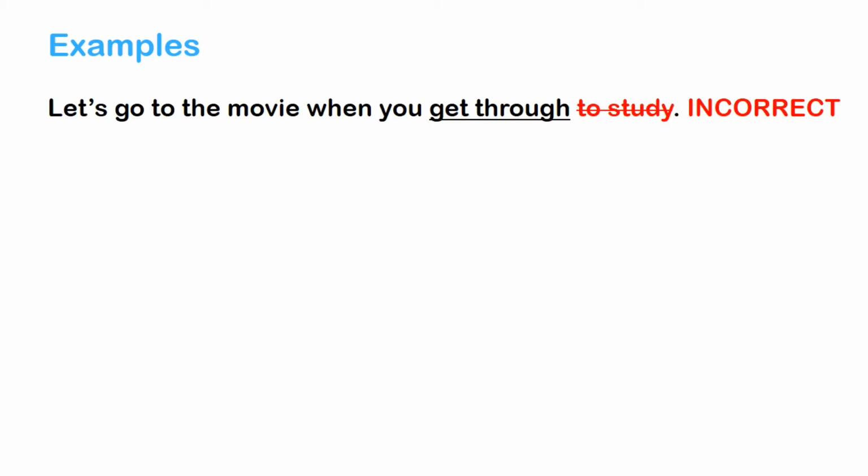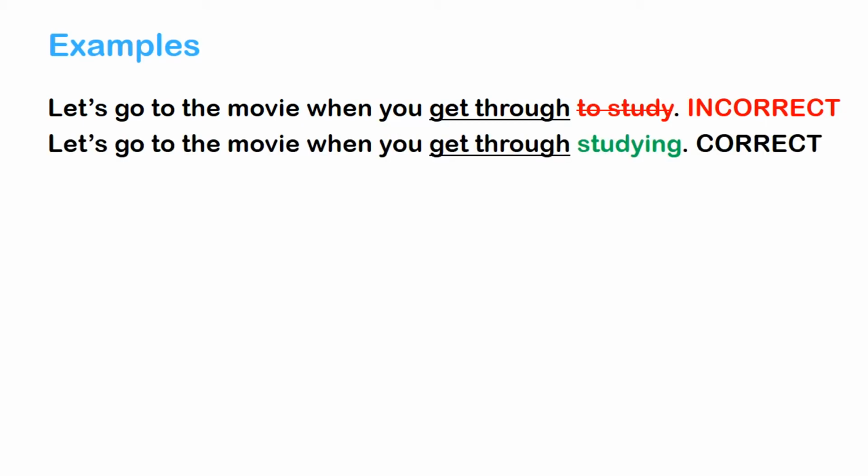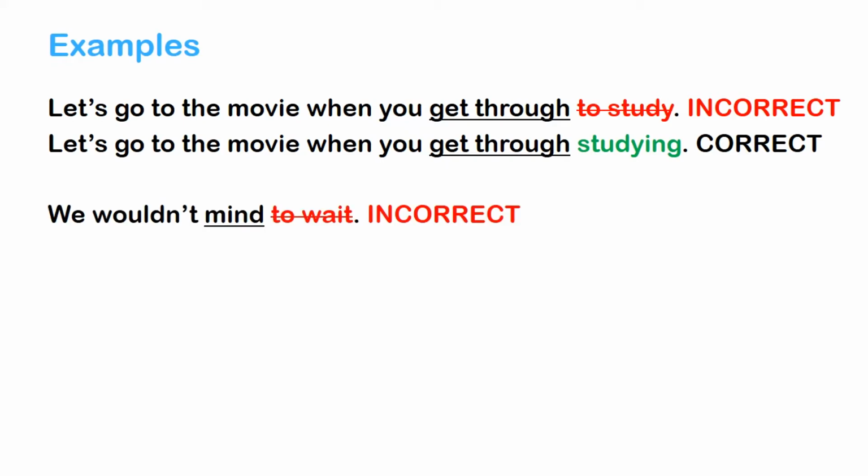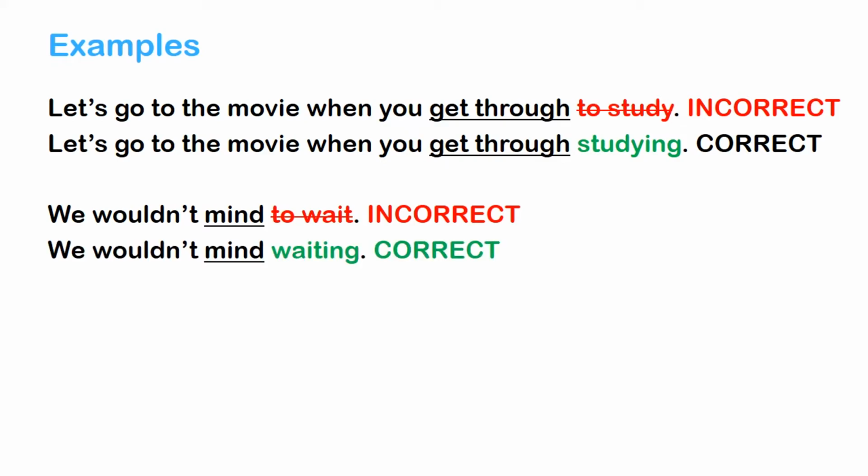Now let's discuss the examples so that you can get more familiar with those verb phrases. The first example is, let's go to the movie when you get through to study. If you notice, get through is one of the verb phrases in the list. That's why it must be followed by an ing form in the complement. Let's go to the movie when you get through studying. Next example. We wouldn't mind to wait. That is incorrect. We wouldn't mind must be followed by waiting, an ing form in the complement.